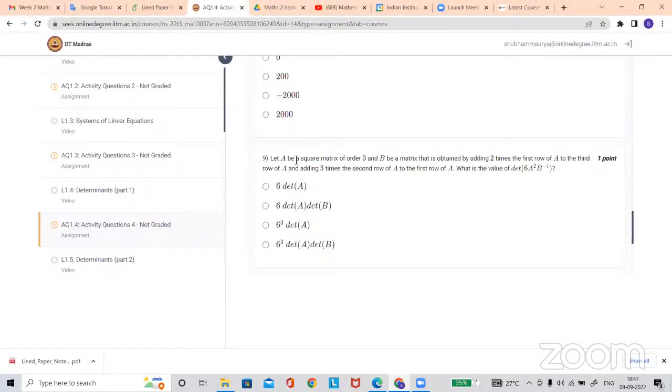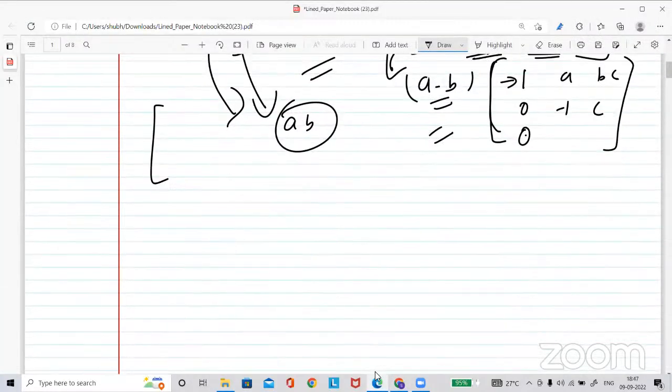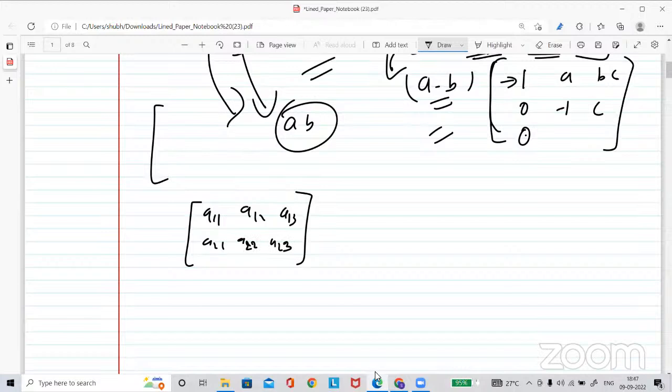But here, A is a square matrix of order 3, and matrix B is obtained from A by adding. So what is happening here? The better way to do this question is, since you don't know matrix A, write A11, A12, A13, A21, A22. If a matrix is not given, the best thing is to assume that the matrix is like this. Okay, this is the matrix.